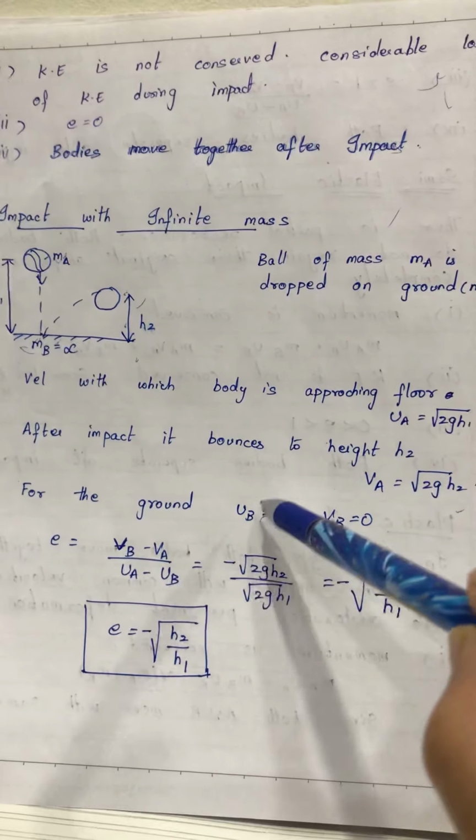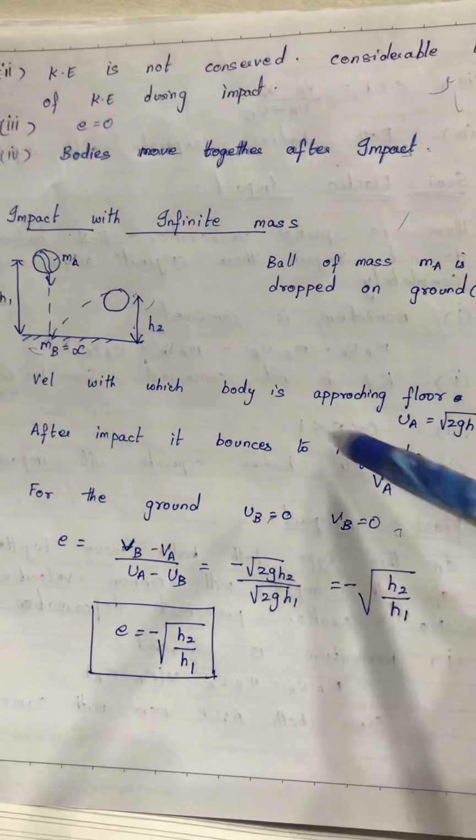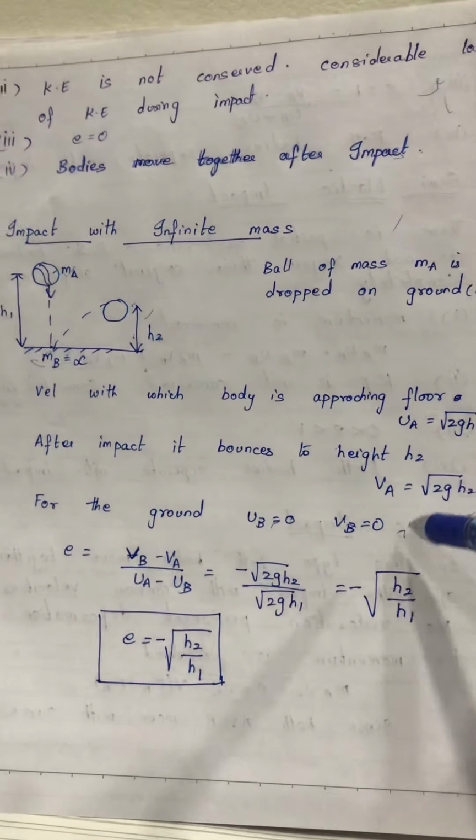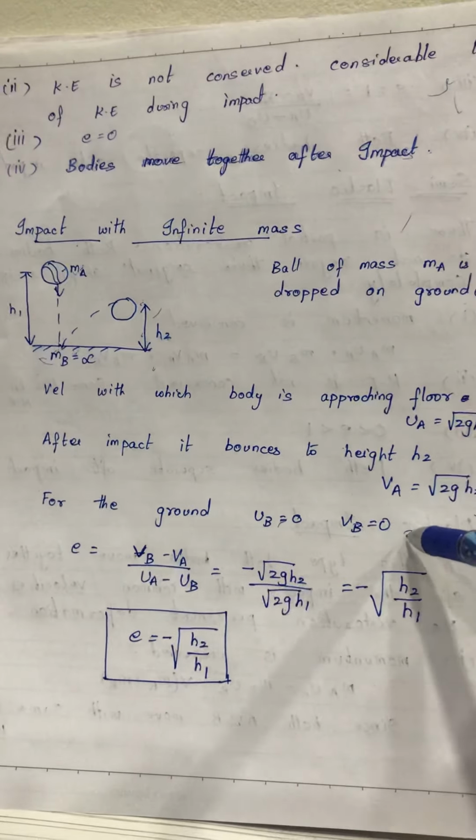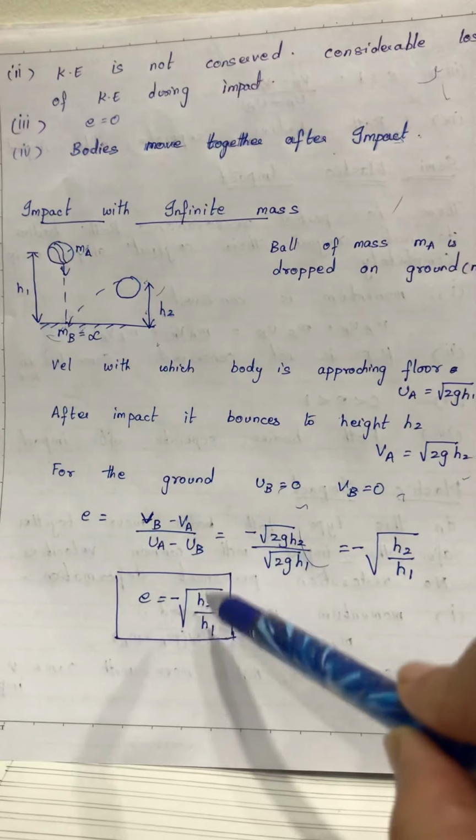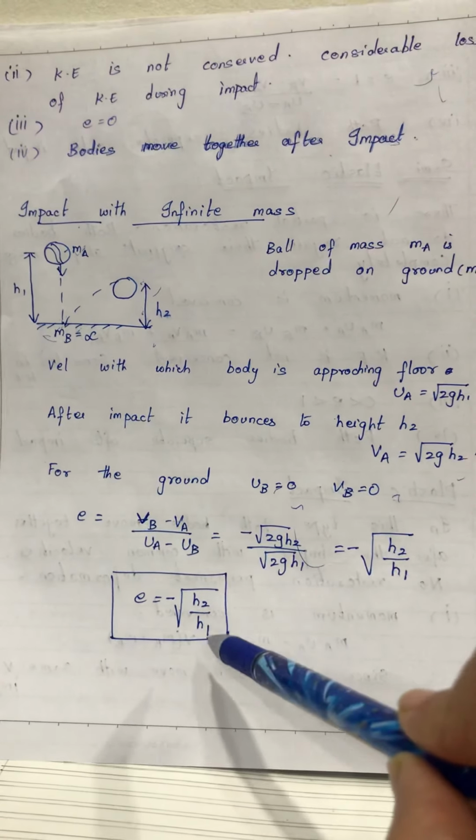For the ground, UB and VB both are 0. According to E, VB minus VA divided by UA minus UB, I can write this. Therefore, coefficient of restitution can be given as root of h2 by h1.